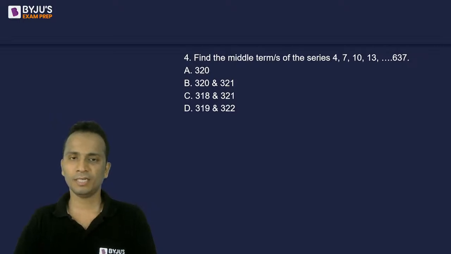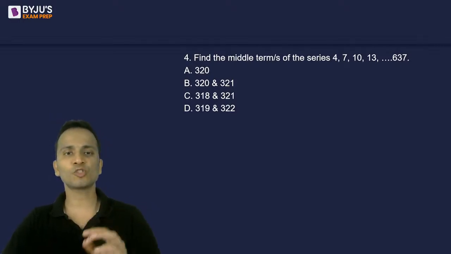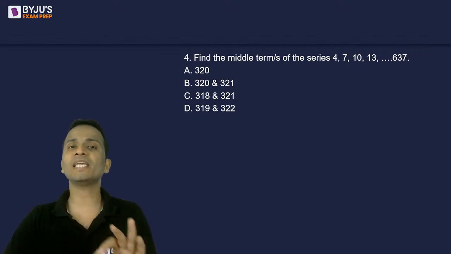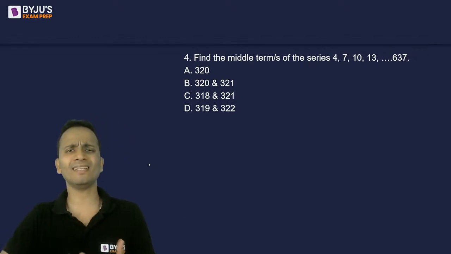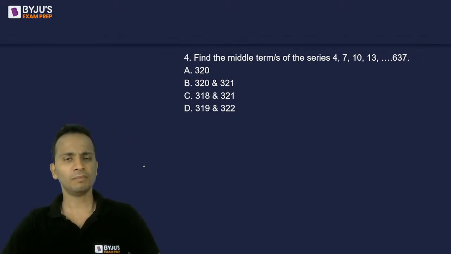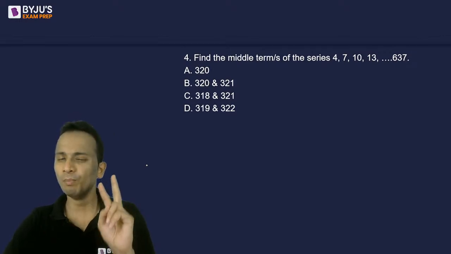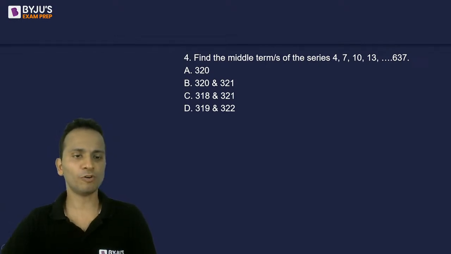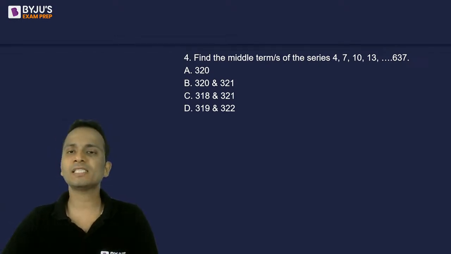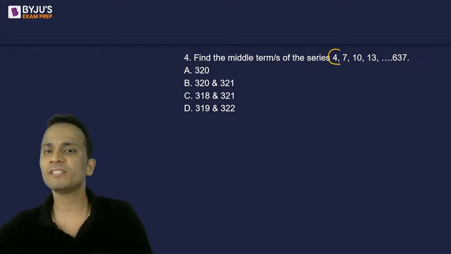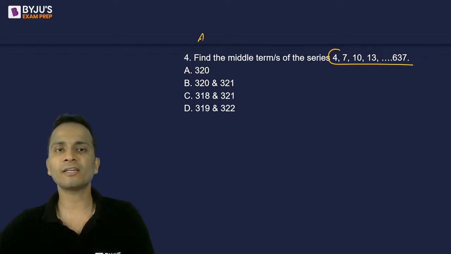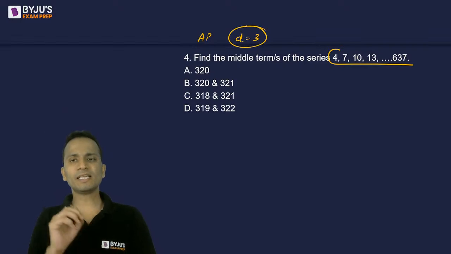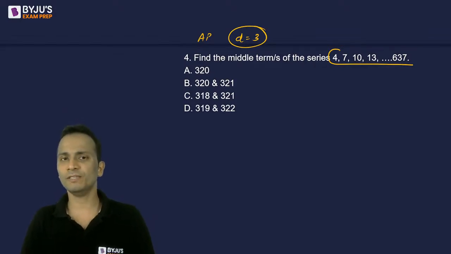All right. Now I'll be giving you two different ways of solving this question. I'm not looking at the conventional way, which will be the third and the lengthiest way of solving this, but I'll be looking at two more efficient ways than the conventional way. First of all, you must understand the given series. This is an arithmetic progression with a common difference of 3.